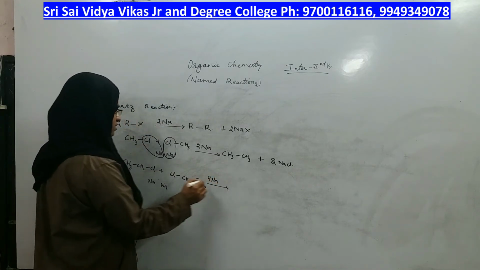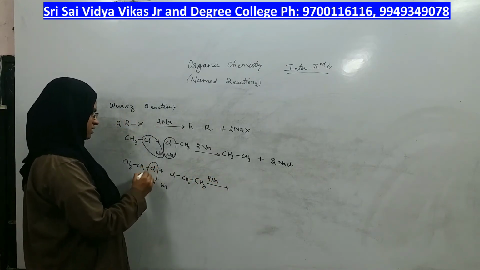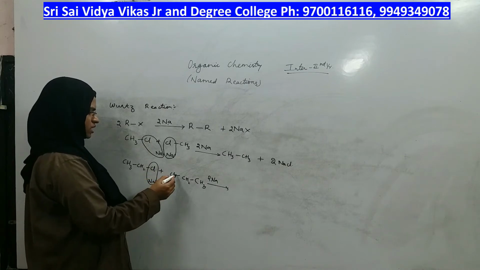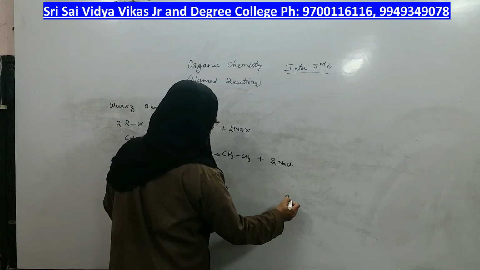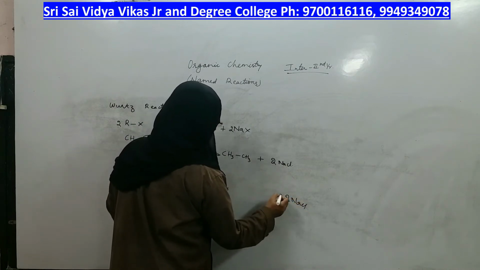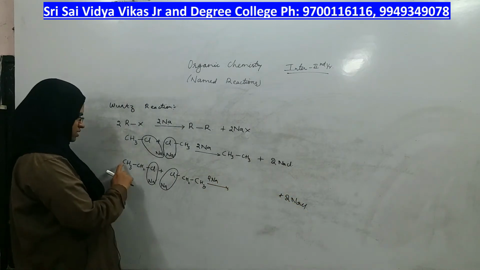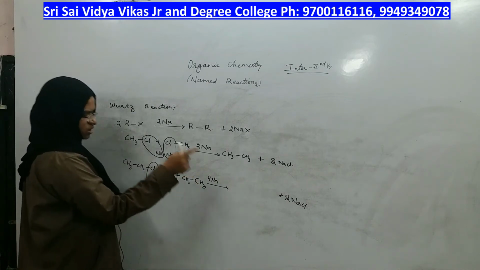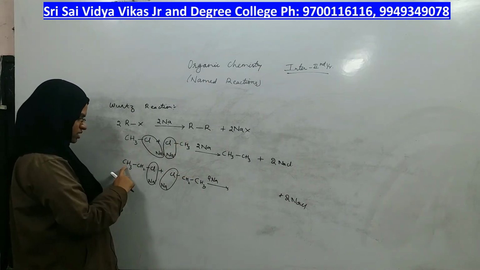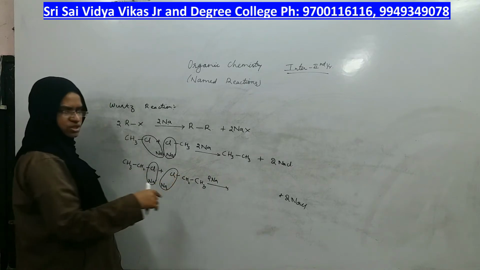2 times sodium, NaCl with 1 chloroethane, NaCl with another chloroethane. So you got 2 NaCl. Now, what is left? CH3CH2 is connected with CH2CH3. You cannot connect CH3CH2 with CH3CH2, it is wrong.